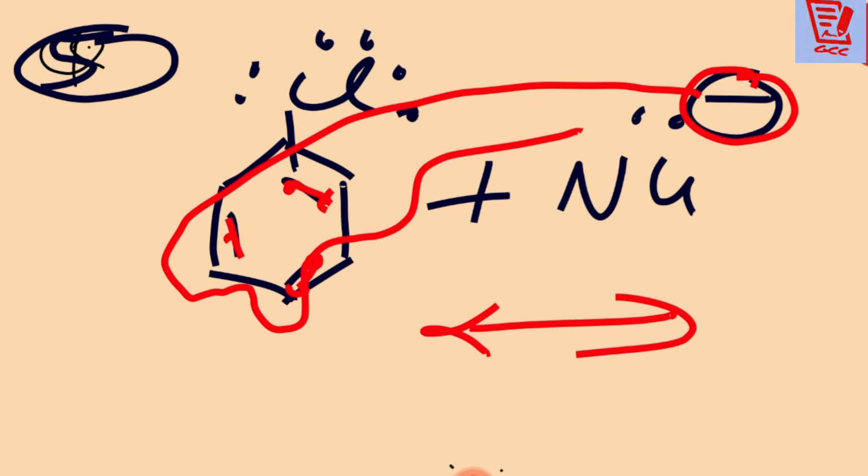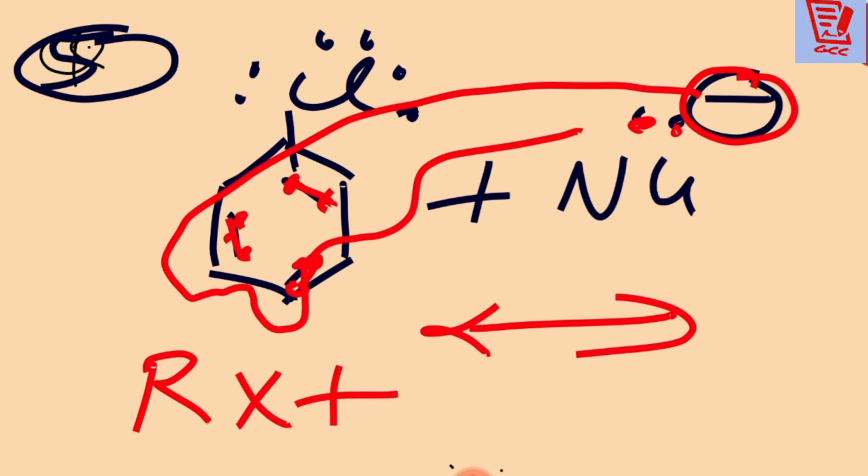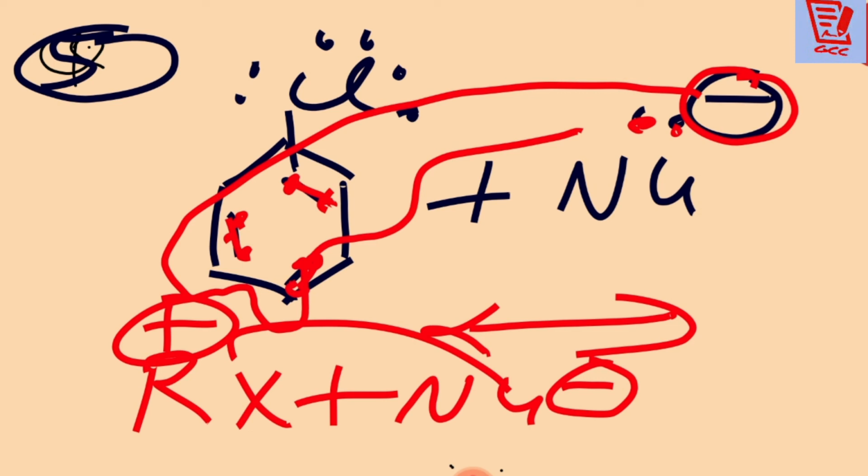Okay, once again I am telling you, chlorobenzene is electron rich. How is it electron rich? This pair of electron, you see this one, electron rich, and nucleophile is also electron rich, so these both will repel each other. Due to that nucleophilic substitution will become difficult in the haloarene. Okay, but in the RX what is there? Here is the R positive, so it can go over here. Clear? So from these 5 points we can conclude that haloarene is always less reactive than that of the haloalkane. Thank you very much to all of you.